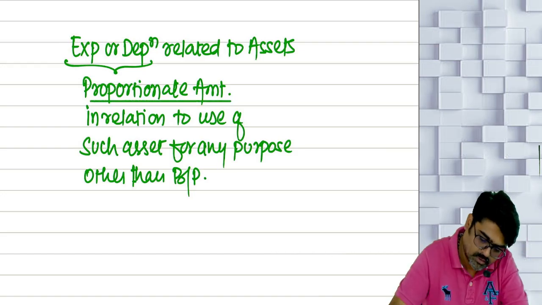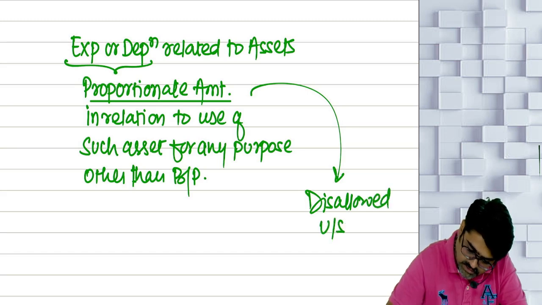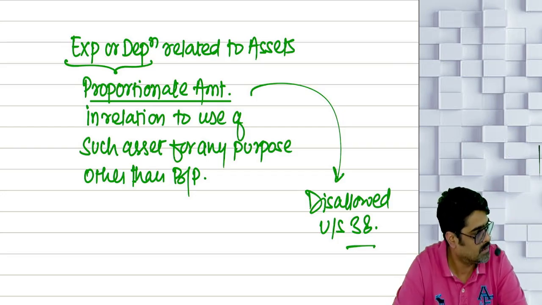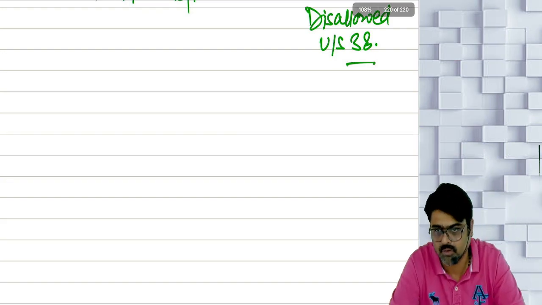This proportionate amount will be disallowed as per section 38. Section 38 done.